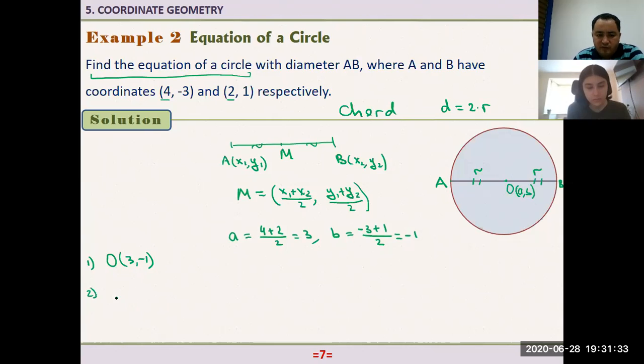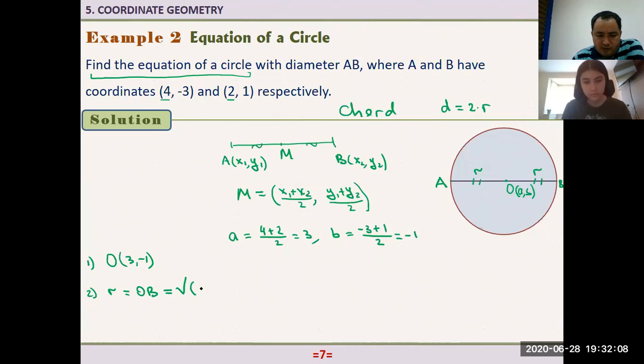Now I need the second thing. I should know the radius, right? How can I find the radius? We know that this radius is the distance between the center of the circle and any point on the circle, right? So this radius is equal to OB or OA, doesn't matter, both are equal. I need to find this distance, and using the distance formula, in the first slide actually, we know how to find the distance between 2 points.